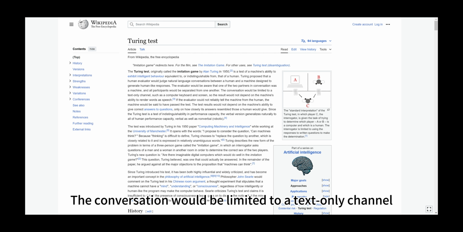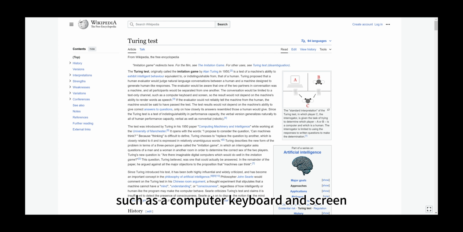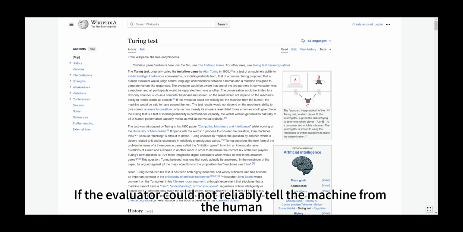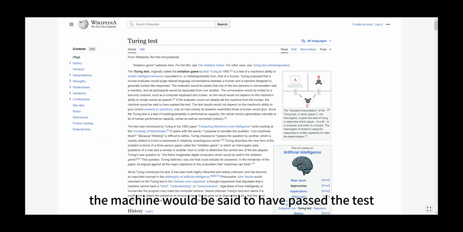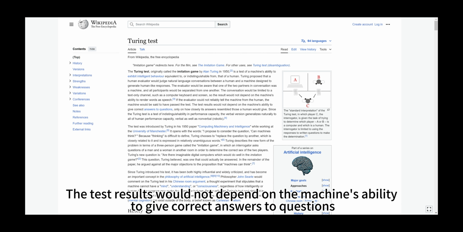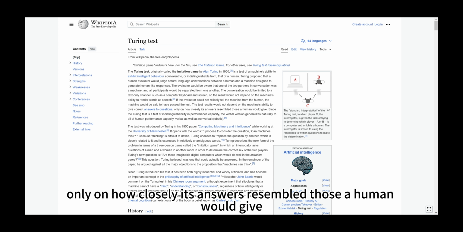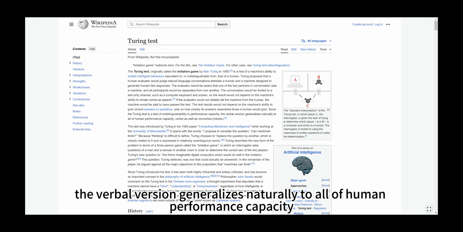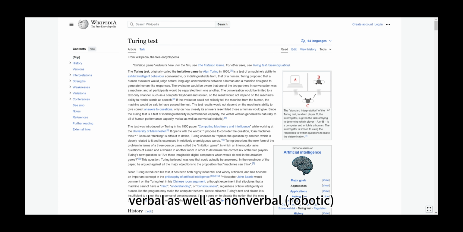The conversation would be limited to a text-only channel, such as a computer keyboard and screen, so the result would not depend on the machine's ability to render words as speech. If the evaluator could not reliably tell the machine from the human, the machine would be said to have passed the test. The test results would not depend on the machine's ability to give correct answers to questions, only on how closely its answers resemble those a human would give. Since the Turing test is a test of indistinguishability in performance capacity, the verbal version generalizes naturally to all of human performance capacity, verbal as well as nonverbal (robotic).